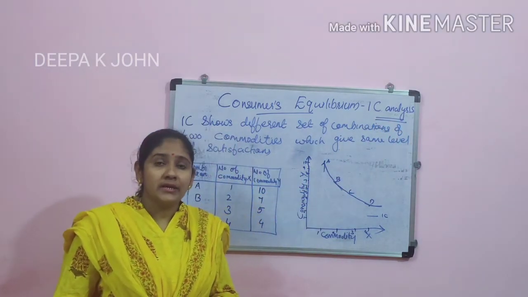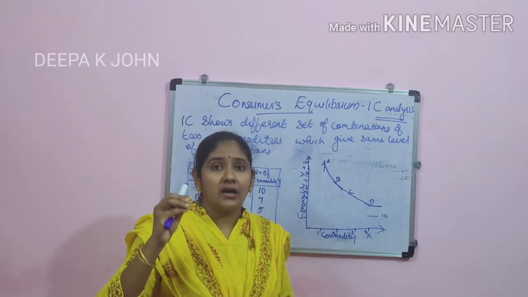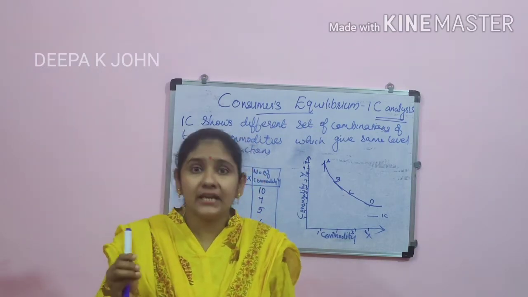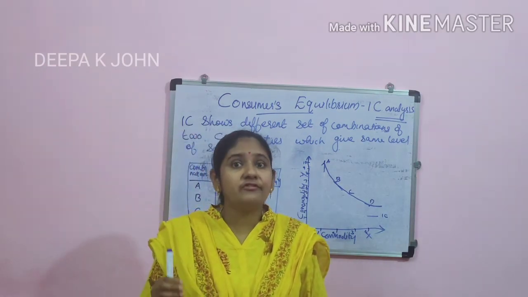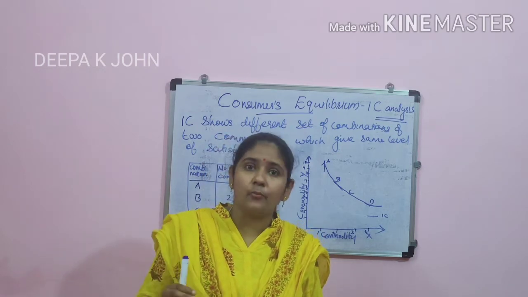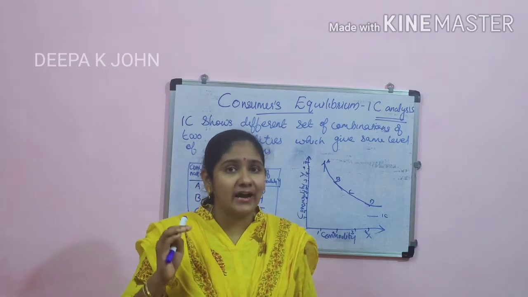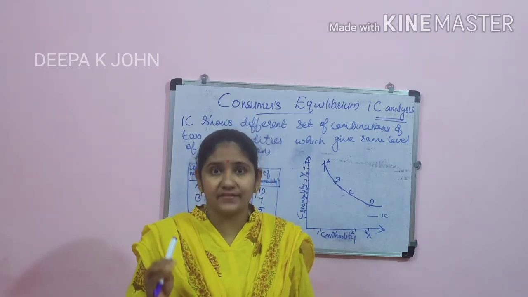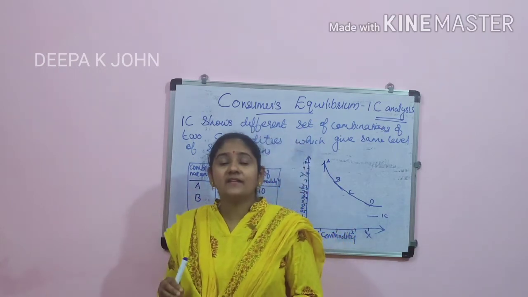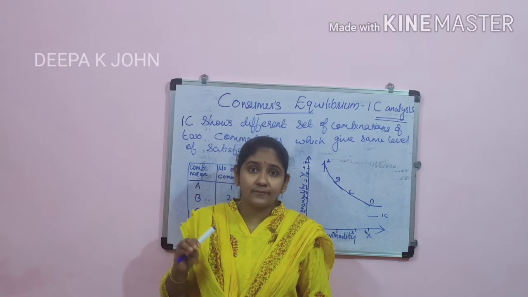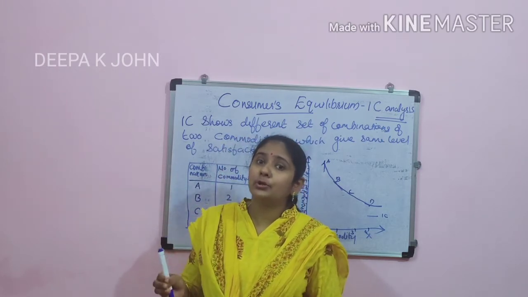In the ordinal approach, the basic idea is that the satisfaction we receive from the consumption of different commodities, we are not expressing in terms of cardinal numbers like 5 or 10. Instead of that, the amount of satisfaction we receive from the consumption of different commodities, we are only able to grade that.